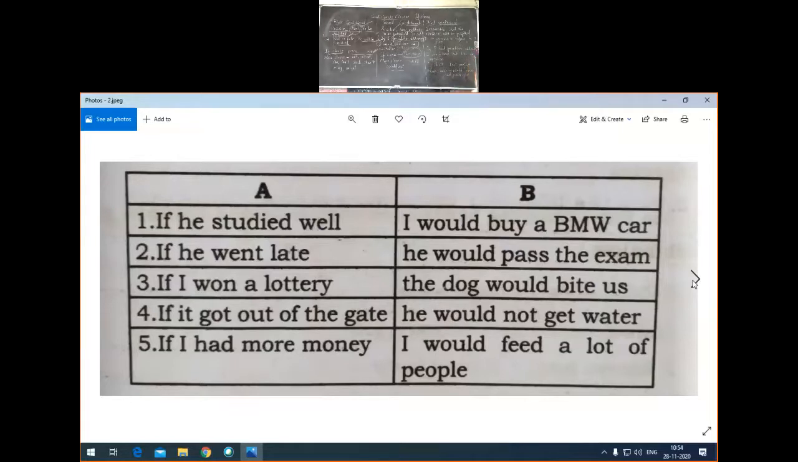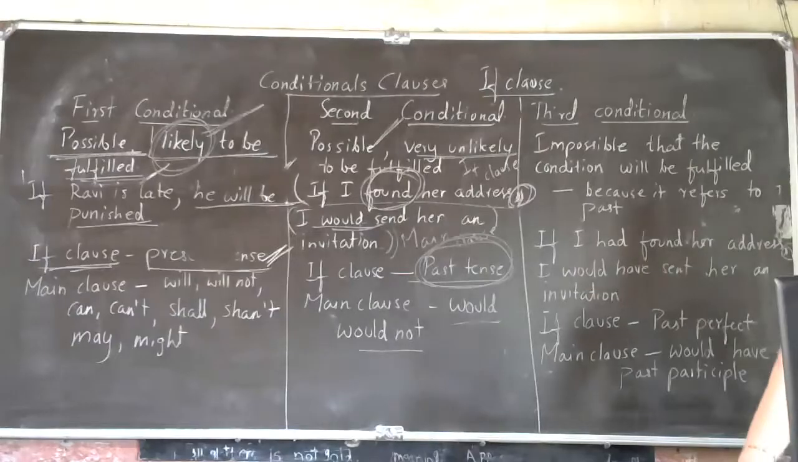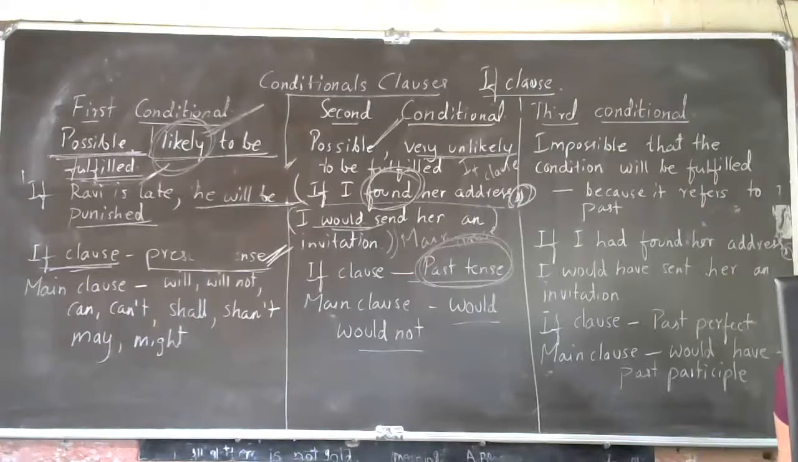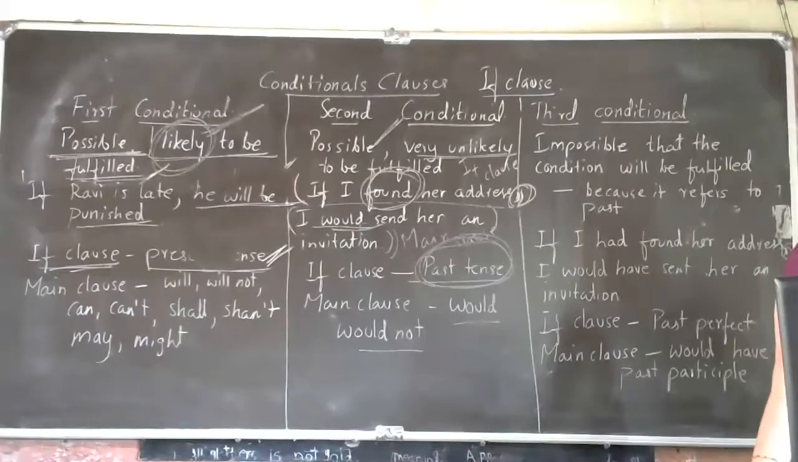Okay, completed. Who will give me the answer for the first question? If he studied well. This time, Sushrita. Yes, Mataji. Tell me the answer. If he studied well, he would pass the exam. So in the if clause, studied is there, which is in the past tense form, and in the main clause, you have would there. No, he would pass the exam. Would is there. Okay. Yes.